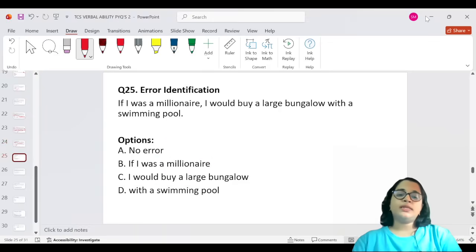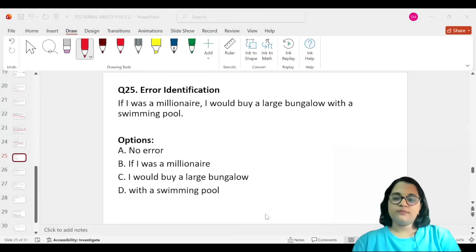If I was a millionaire, I would buy a large bungalow with a swimming pool. Okay. If I was a millionaire, it should have been if I were a millionaire.